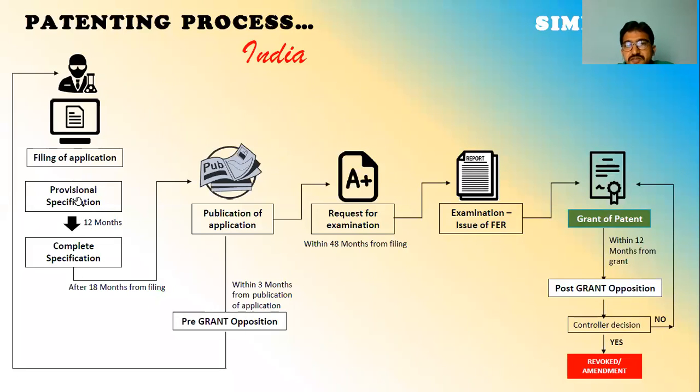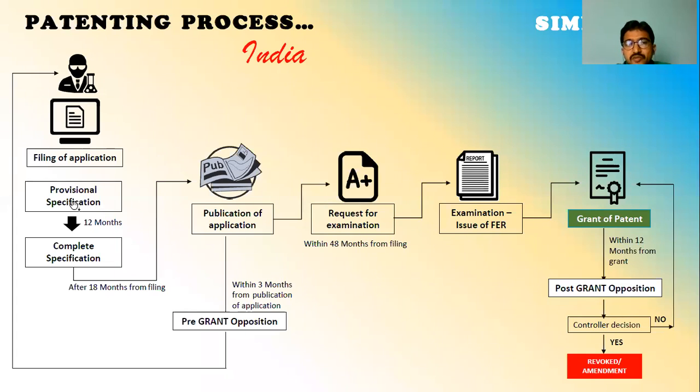Provisional specification is like when you complete any degree like BTech or MTech, you get a PC, right? A provisional certificate. The validity for that is up to 6 months, or based on the university it varies, up to 6 months to 1 year. Once the period is over, we go for the OD, that is the original degree.